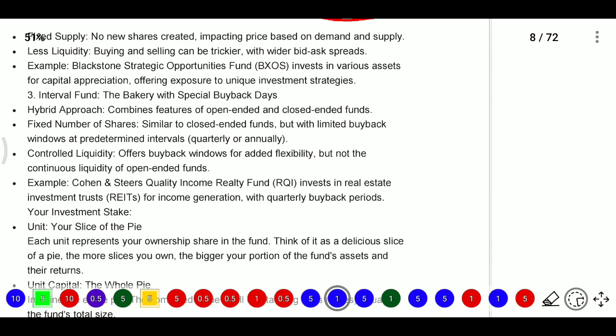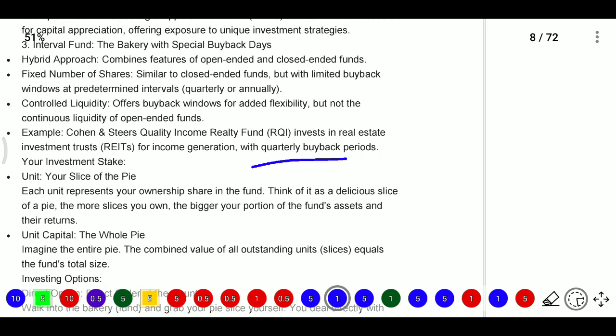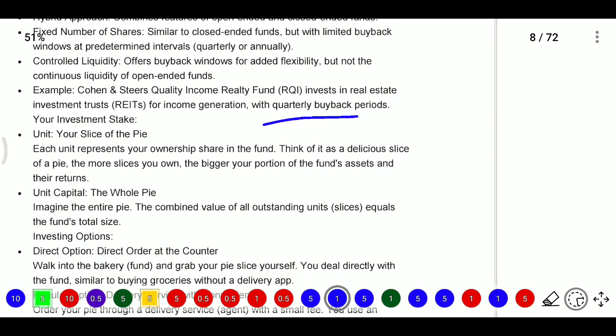For example, the Cliffwater or Stone Ridge Quality Income Realty Fund invests in real estate investment trusts, that is REITs, for income generation, with a quarterly buyback period. Now, for example, when you invest in a fund, you need to know about the units and unit capital.